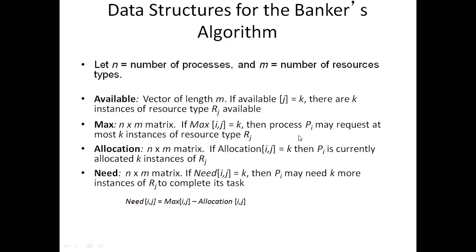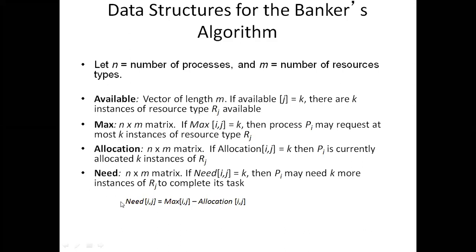How many resources can a process request? A process pi may request at most k instances of type rj. Allocation means a process requests some number of resources. How many resources can the system allocate to the process? The total resources may not all be allocated to the process. Currently, however many resources are available, that many we can allocate to the process.